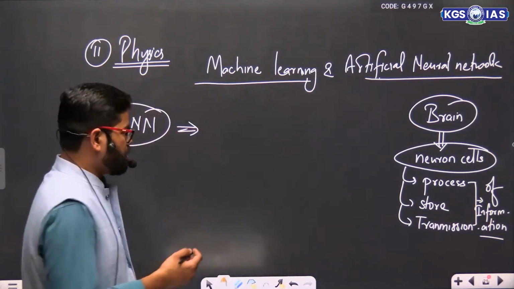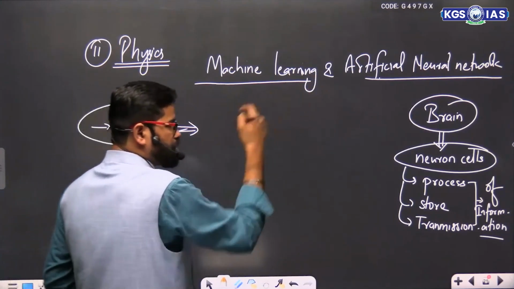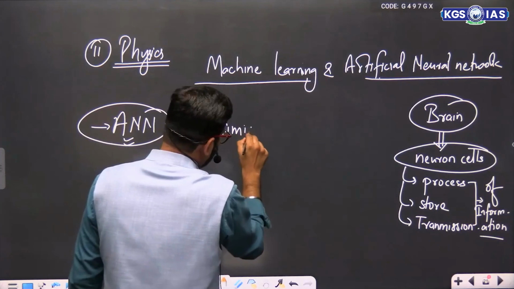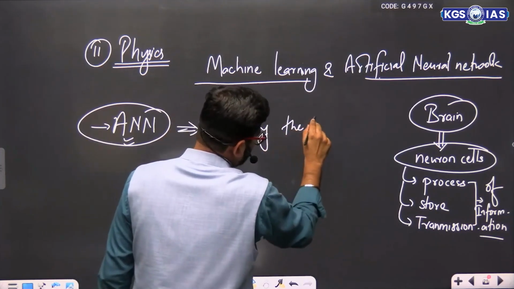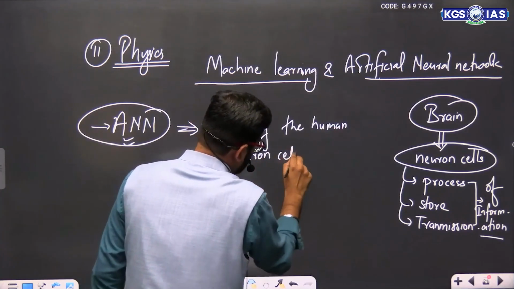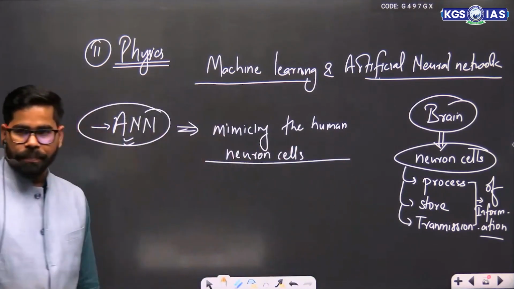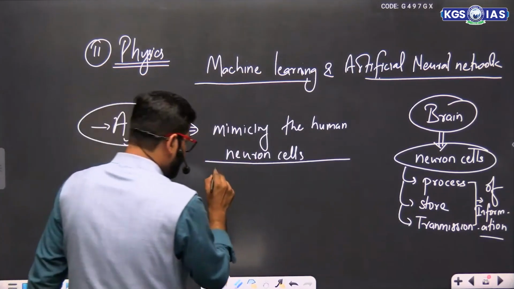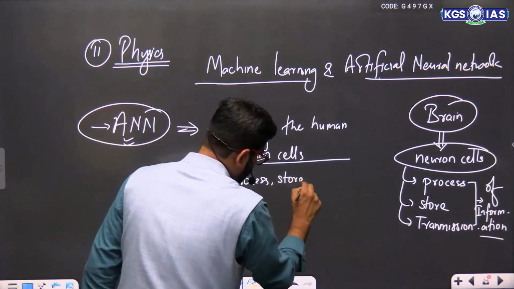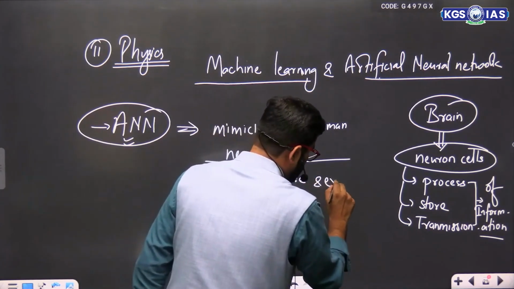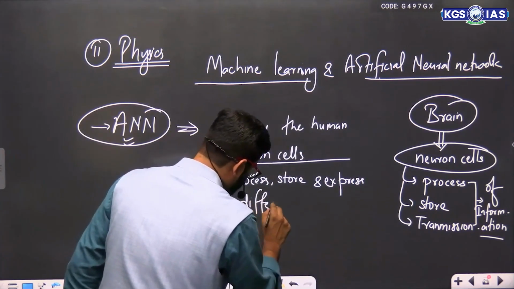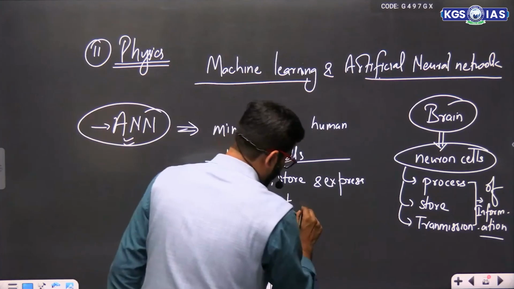Now a similar network was created which was called an artificial neural network. So it is mimicking the human neuron cells. How will it mimic? It will try to process, store, and express different information.